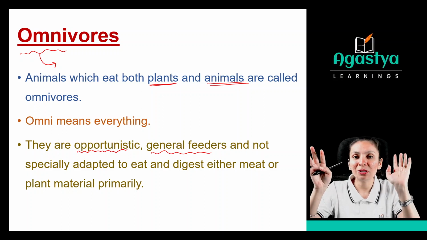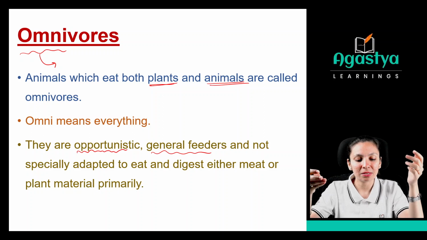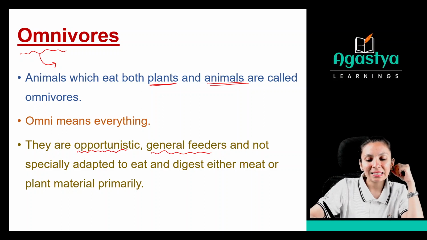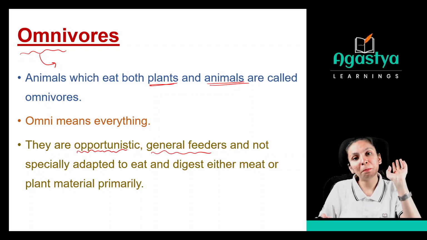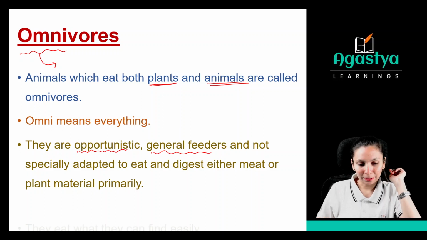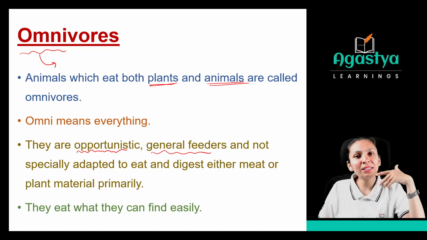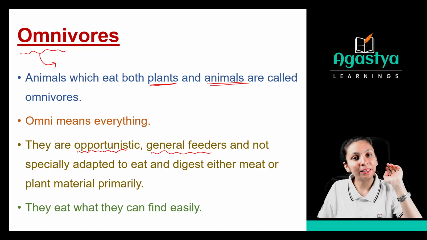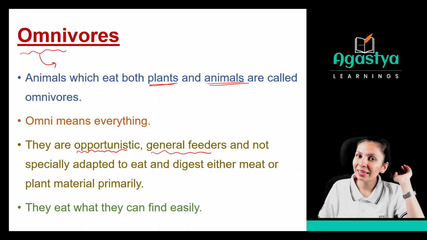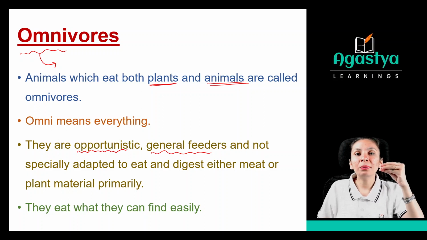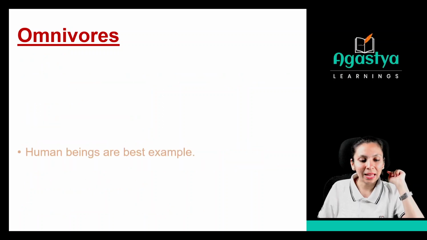They do not have the special features because they are generous and they can digest either meat or plant material primarily. Clear? Okay. They eat what they can find easily. So whatever is available to them easily, they will take it and they will eat it. Clear?